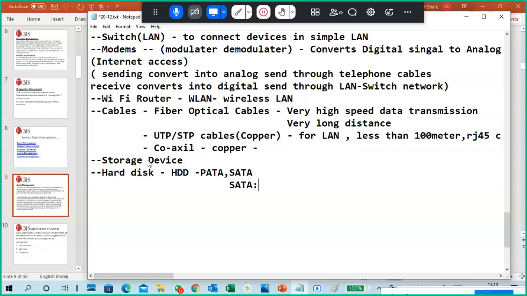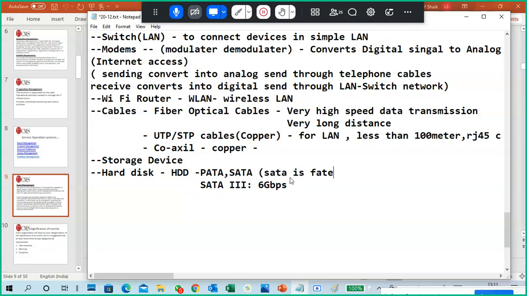SATA has a very high speed compared to PATA. SATA has faster data read and write transmission. SATA 3 is one of the important versions of SATA. The current version is SATA 3, which is 6 Gbps. So compared to PATA, SATA is faster.